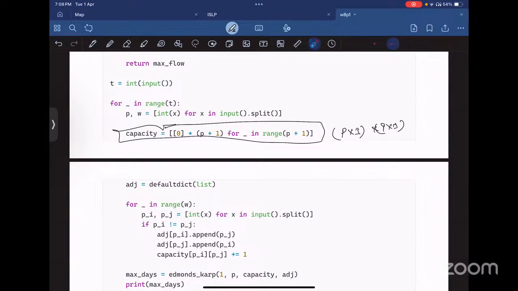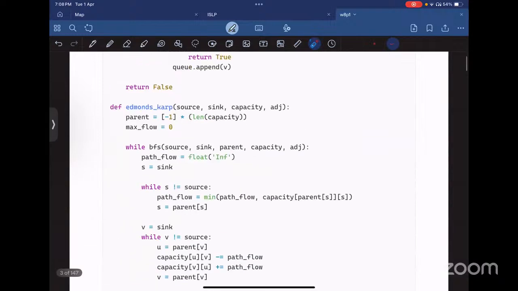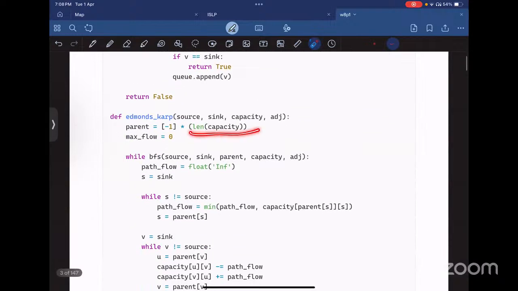So we are creating a node matrix of all, and we are passing it here. The len of capacity would be the same as the number of nodes here. And initially we are setting the max flow to be 0.